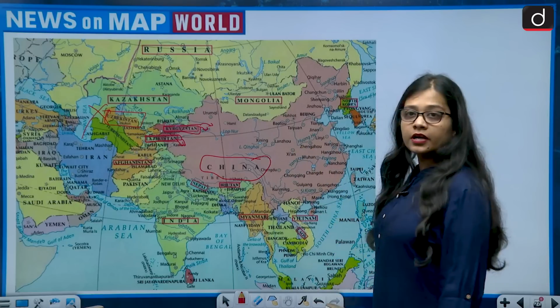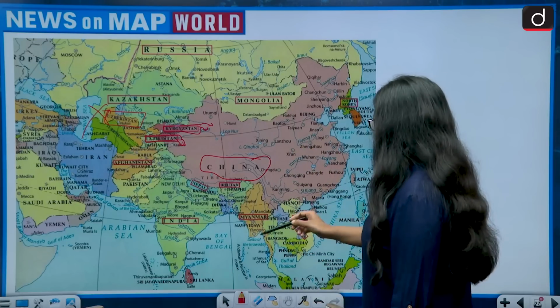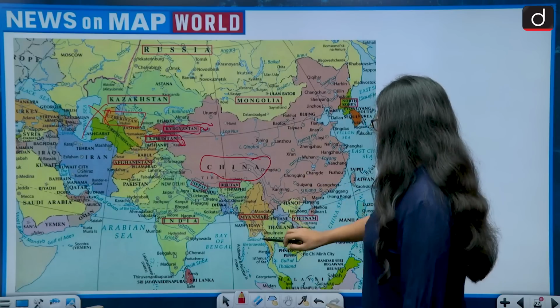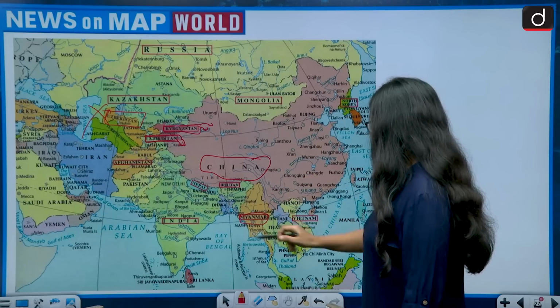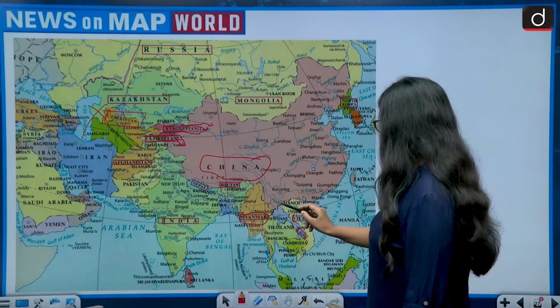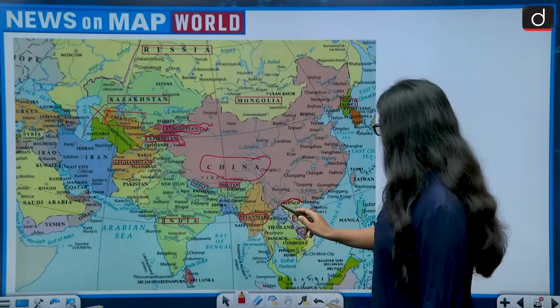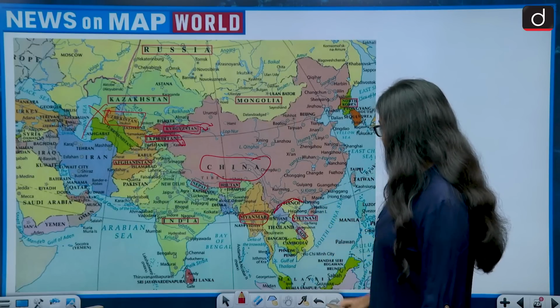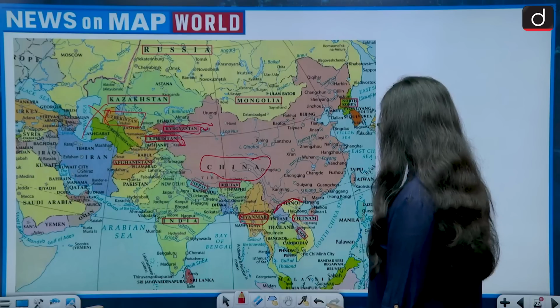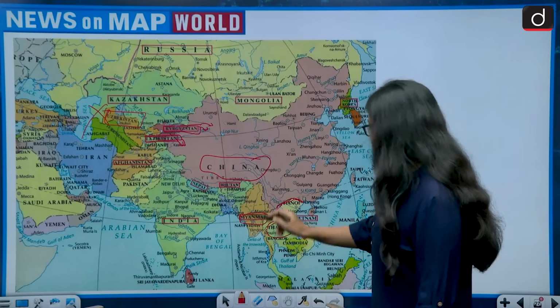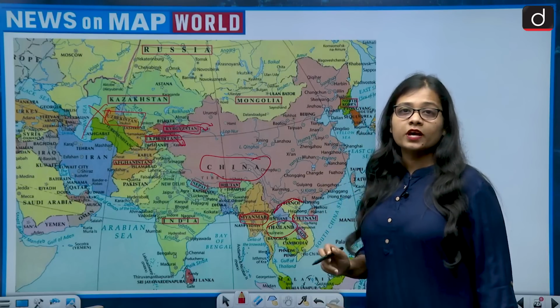Then comes the other countries. This is China. China is sharing its border with Myanmar. That is true. Then Vietnam. Yes, it is sharing its border with Vietnam. That is the southern border. With Laos also it is sharing its border. So what remained is Thailand. Now here the people would be confused.